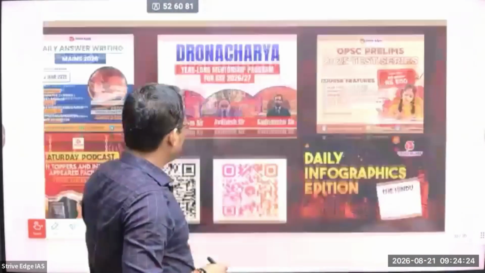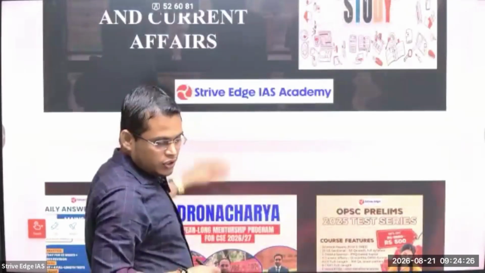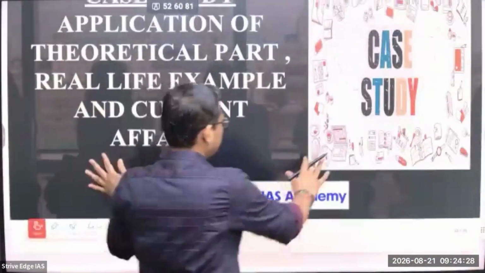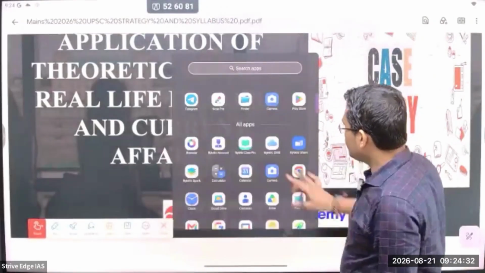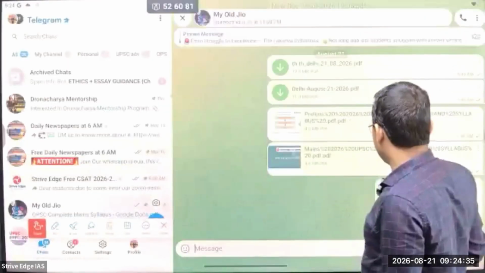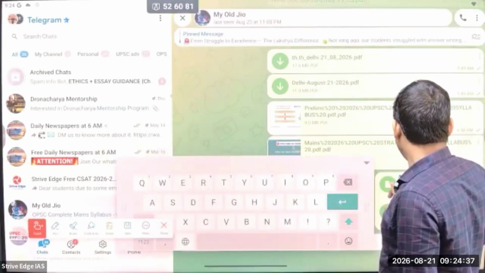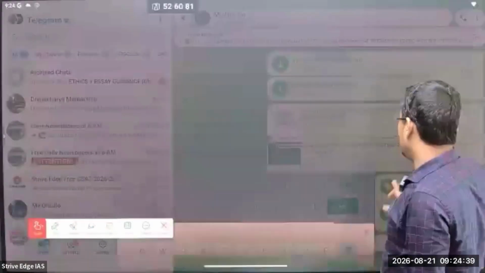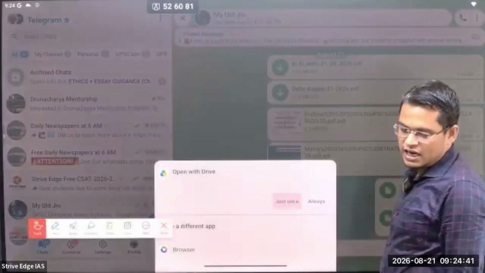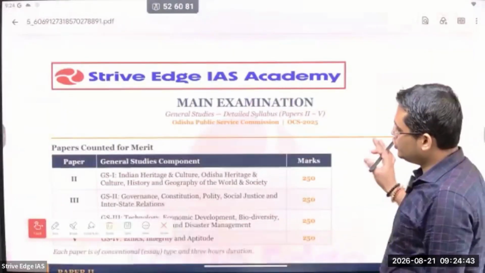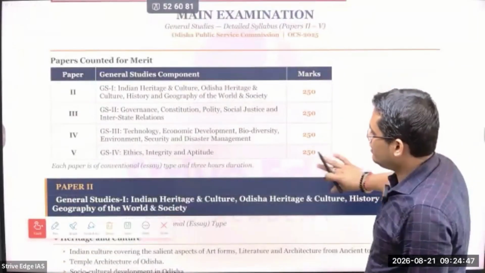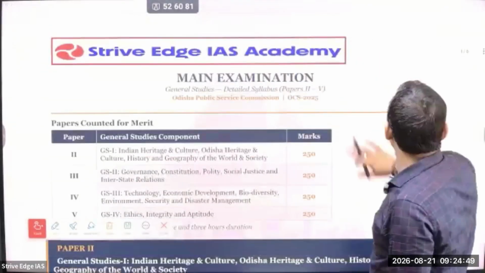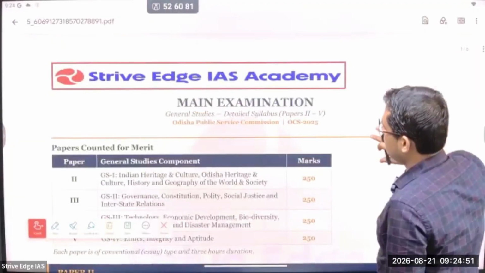Yes, this is all about your syllabus of UPSC prelims as well as mains. In addition to that, I just want to show you some of the additional things in your OPSC mains and prelims syllabus. The OPSC prelims syllabus is the same as the UPSC syllabus, but you will find some additional things in the mains syllabus. Just give me some time.